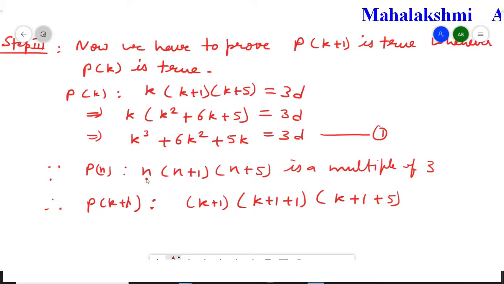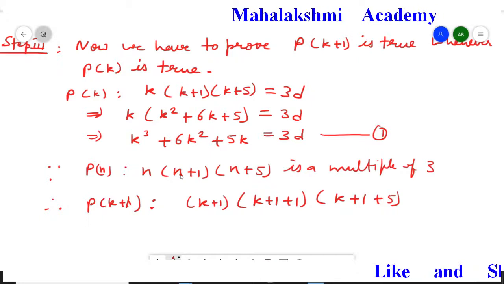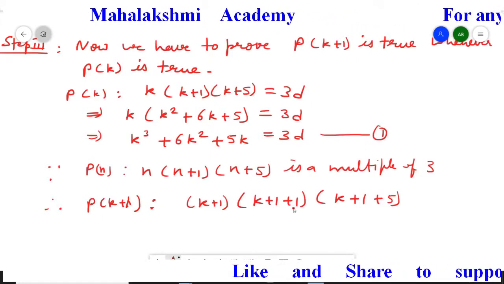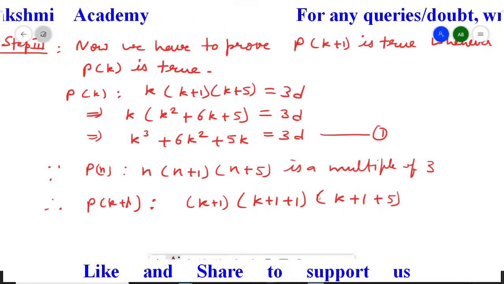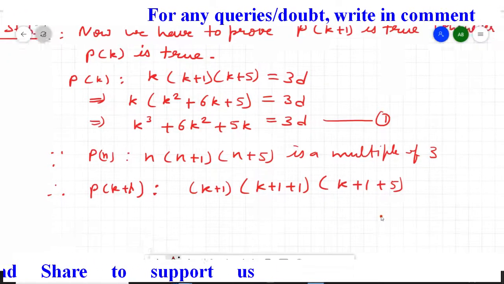So firstly here n we have, so instead of this n we'll write here k plus 1, and instead of this n also we'll write here k plus 1, and again plus 1 is there, so plus 1, then n plus 5. So instead of this n I wrote here k plus 1 and then plus 5. We'll open it completely.